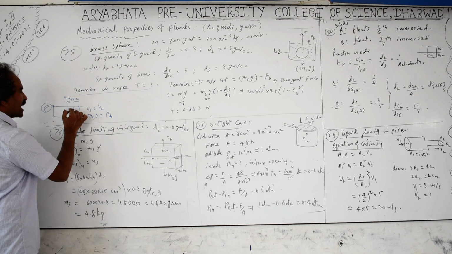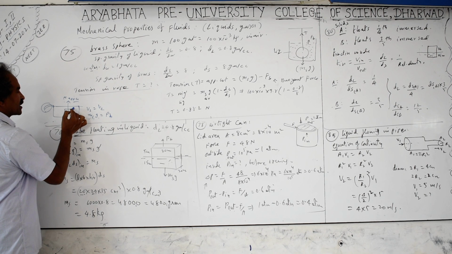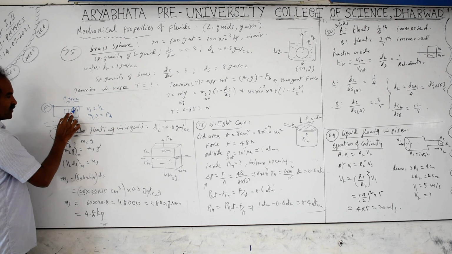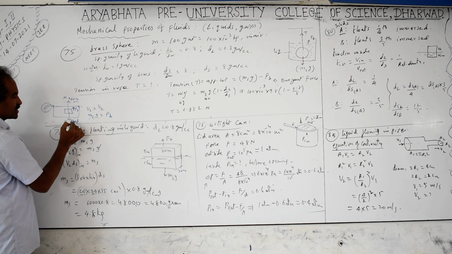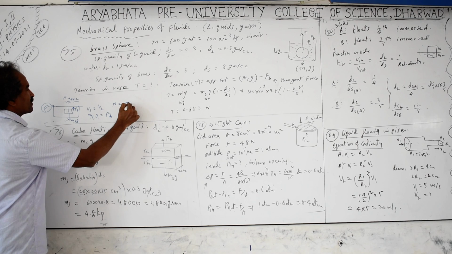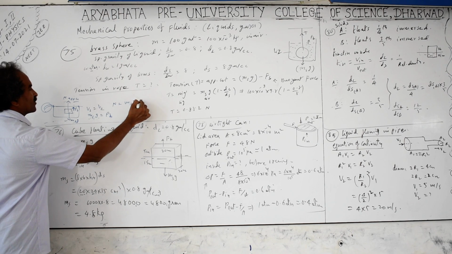This buoyant force will be acting, or buoyant means float here. This buoyant force acts in the upward direction against gravity. So when the buoyant force is upward, the actual weight is downward. So apparent weight is nothing but equal to this plus this equal to this. So apparent weight is equal to the actual weight mg minus the buoyant force.